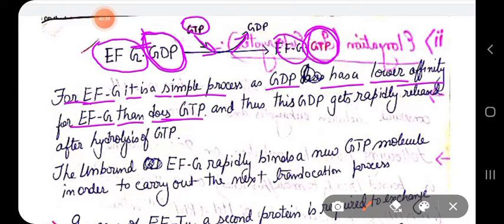That's why EFG very quickly binds with a new molecule of GTP and carries out the next translocation process of translation.